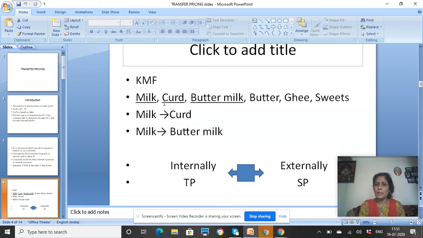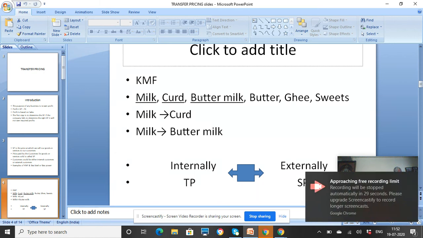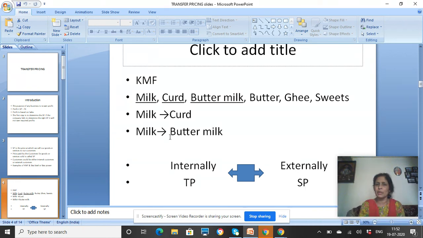So, for all purchases made by one of the departments in the organization from another department in the organization, the price paid is called as transfer price. So, the price paid for milk by the curd department is known as transfer price. Similarly, the price which the buttermilk department pays to the milk department for the milk that it procures from its own milk department is called as the transfer price.